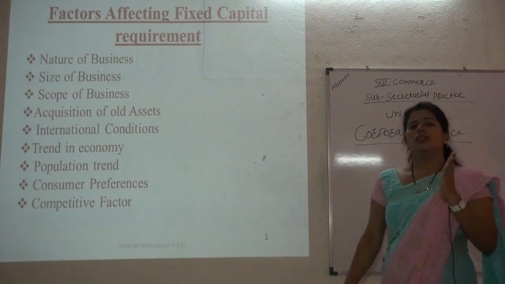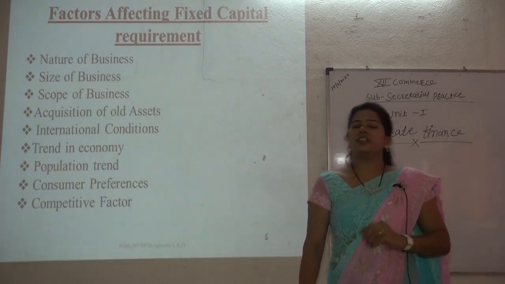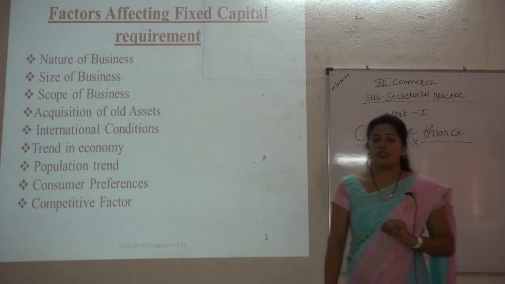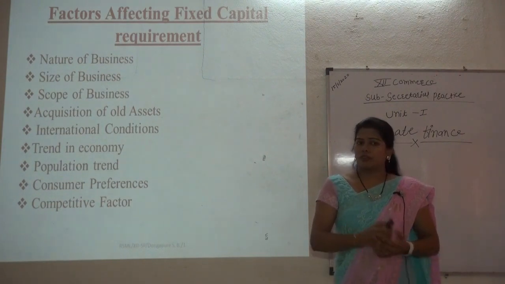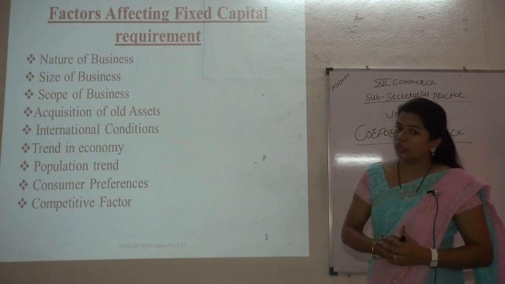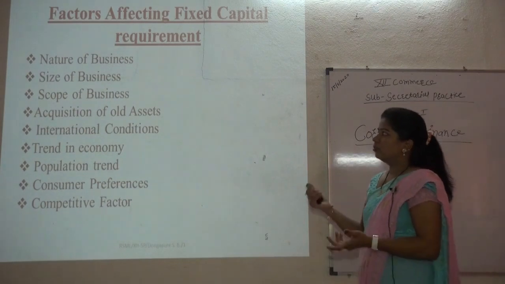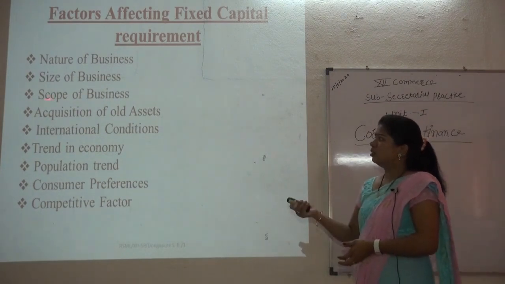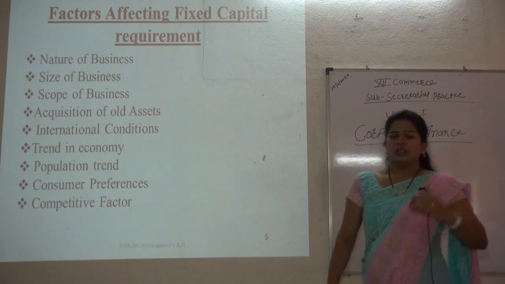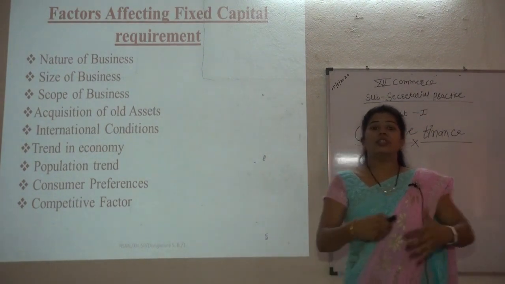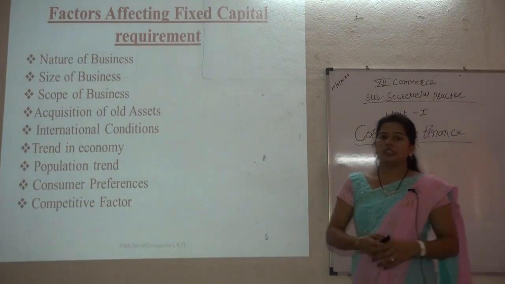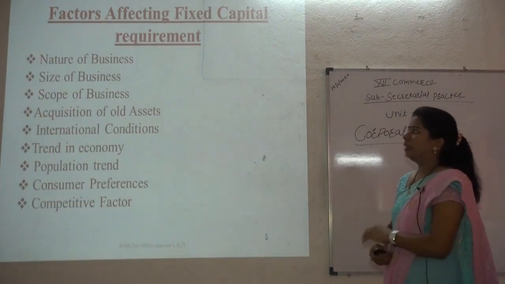Suppose it is a small organization, definitely less fixed capital is necessary. If it is a large organization, we need more fixed assets, that is, fixed capital. Next is the scope of the business. Suppose the business is running very successfully and the organization needs more capital for running, so fixed capital is very necessary.